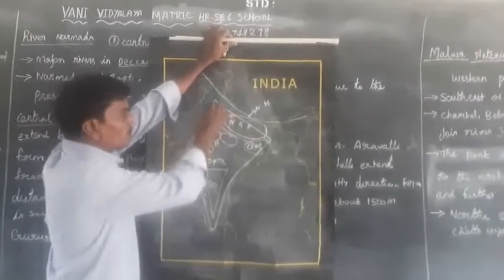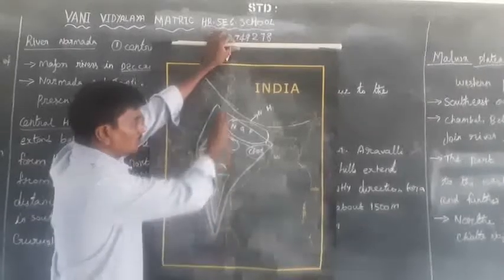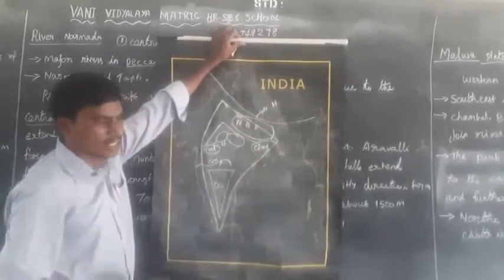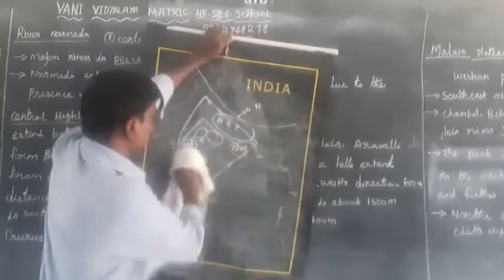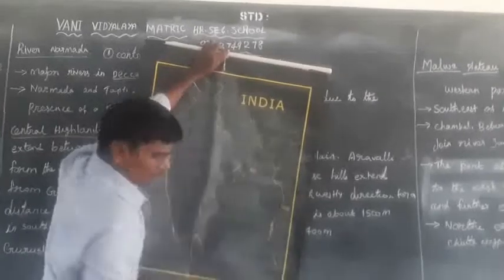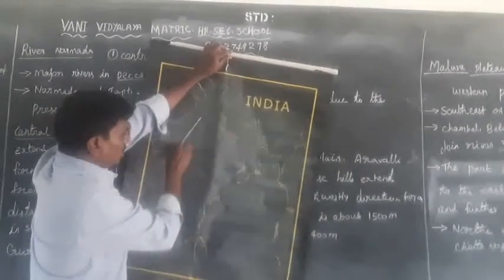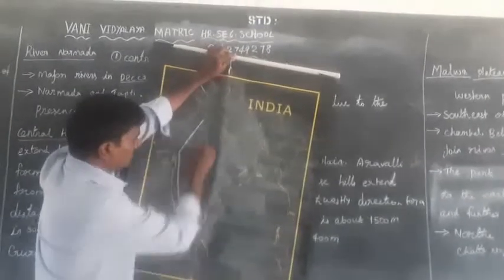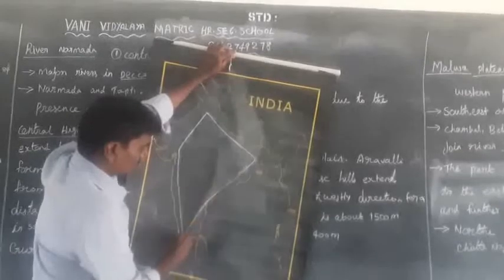The Peninsula Plateaus has a triangular shape. Some ranges are also found in these regions. So don't forget, the total area is called the Peninsula Plateaus.